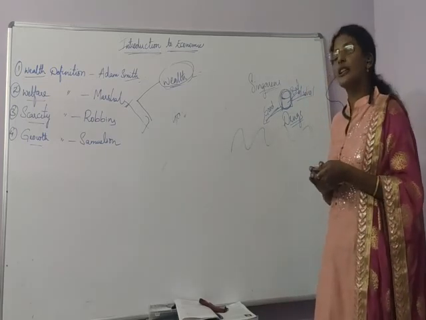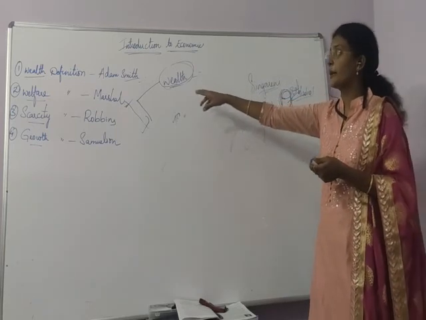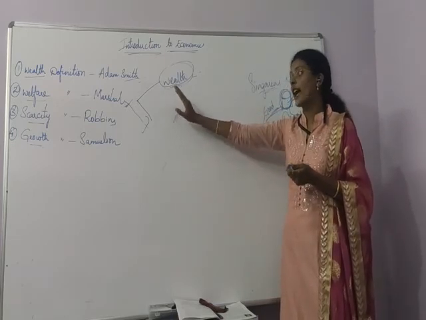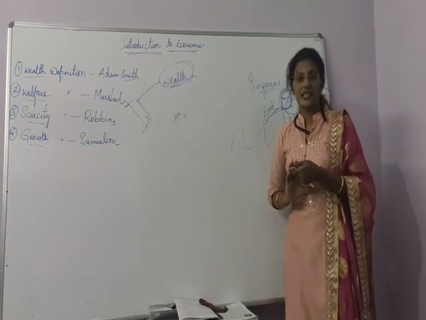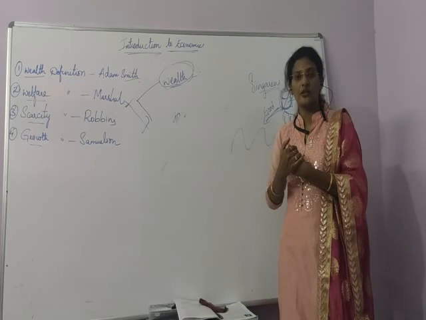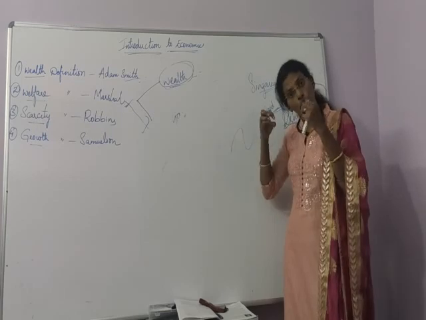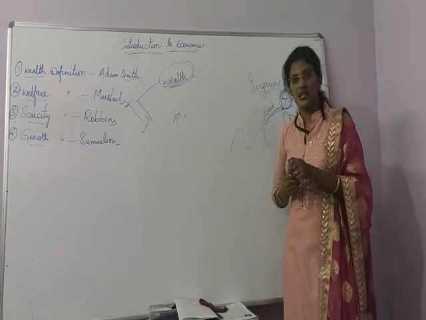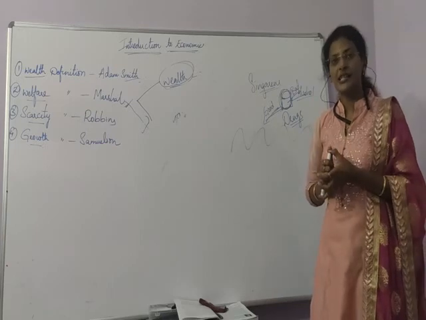And here Marshall didn't talk about scarcity of resources. I have already given an example of 50 benches and 100 benches in the Adam Smith definition, and the same fault has been made with Marshall also. He also didn't talk about scarcity of resources. I have resources, but those resources are not sufficient for me. Both the economists didn't talk about scarcity of resources. They should talk about this important concept. So this is also termed as a drawback, that is, criticism.